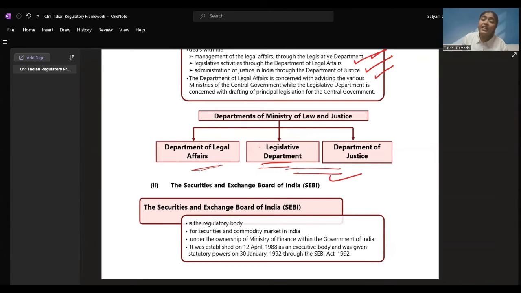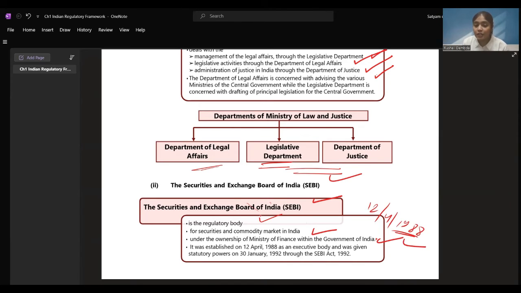Then we'll be seeing SEBI, Securities and Exchange Board of India. We might have heard this word many times, right? It is the regulatory body for securities and commodity market in India. When you want to trade shares, securities, mutual funds, etc., all these come under Securities and Exchange Board of India, under the ownership of Ministry of Finance within the Government of India. This is also under Ministry of Finance, established on 12th April 1988. This is to be remembered.